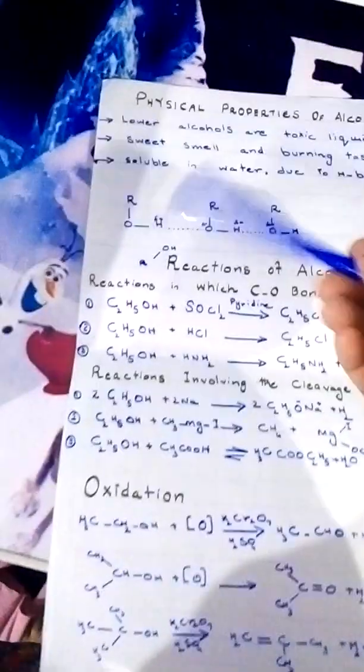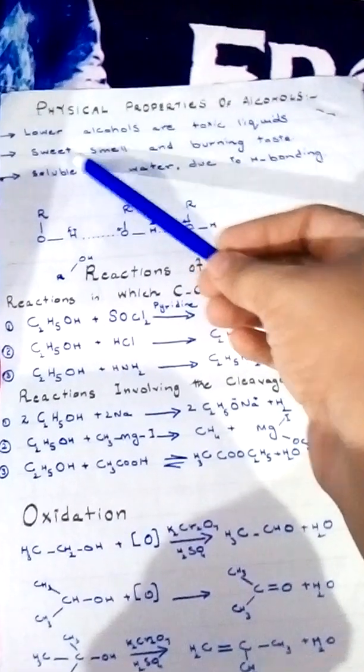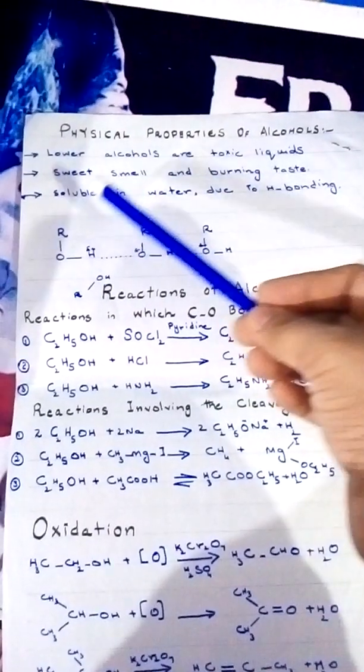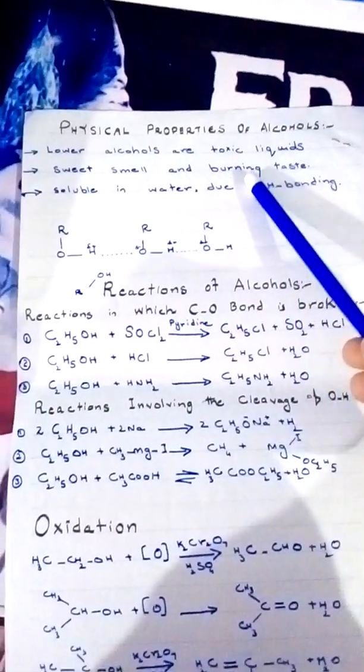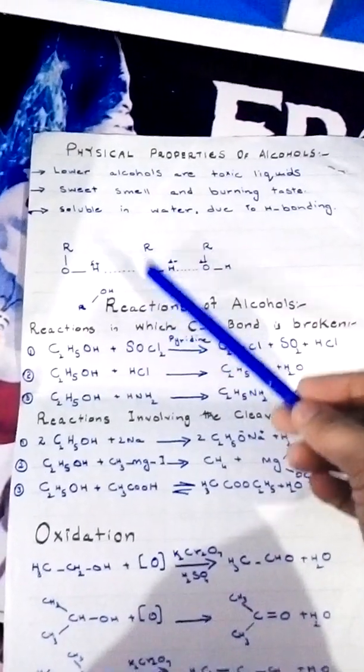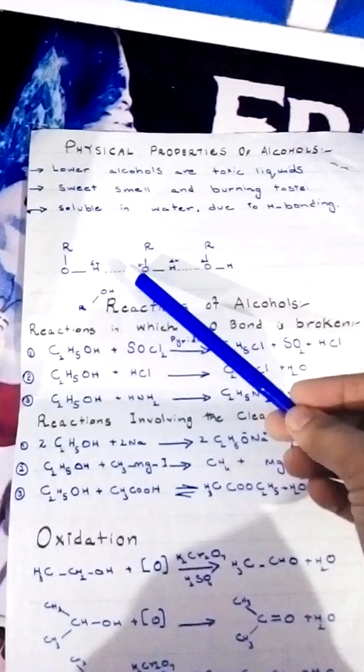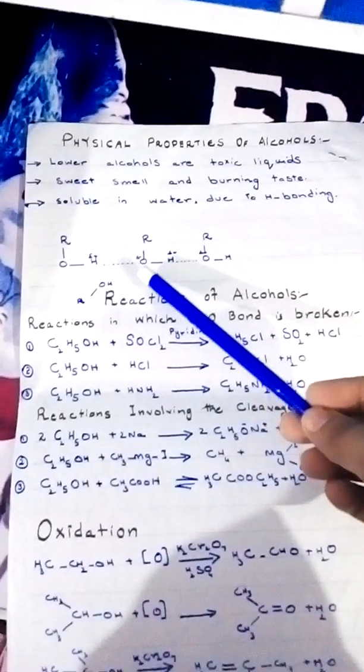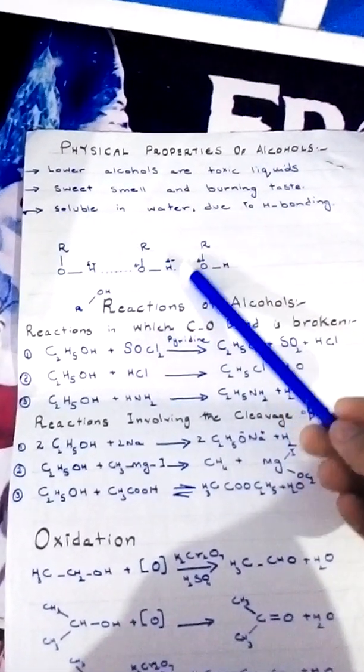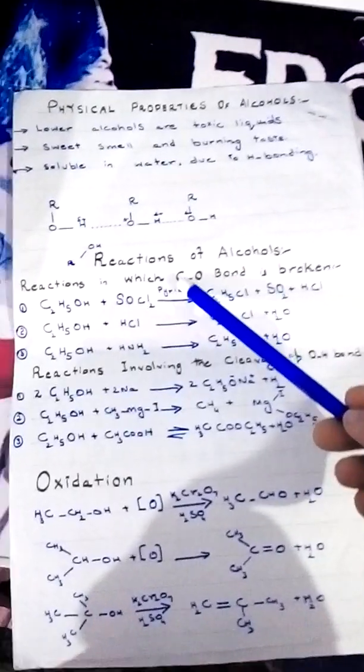Physical properties of these alcohols. Lower alcohols are toxic liquids with a sweet smell and burning taste, soluble in water due to hydrogen bonding. Because water also has hydrogen bonding, and alcohols have the ability to form hydrogen bonds, they dissolve in water, and therefore they are soluble in water.